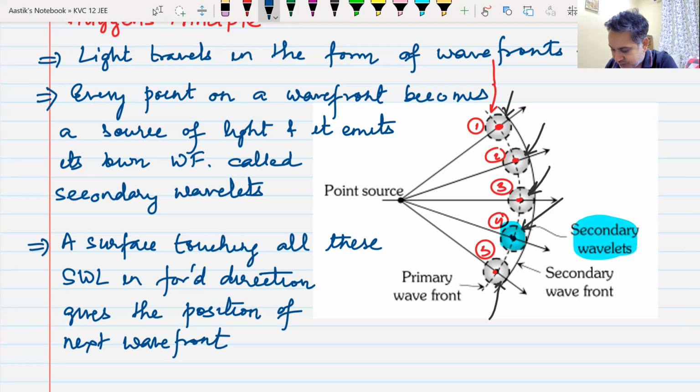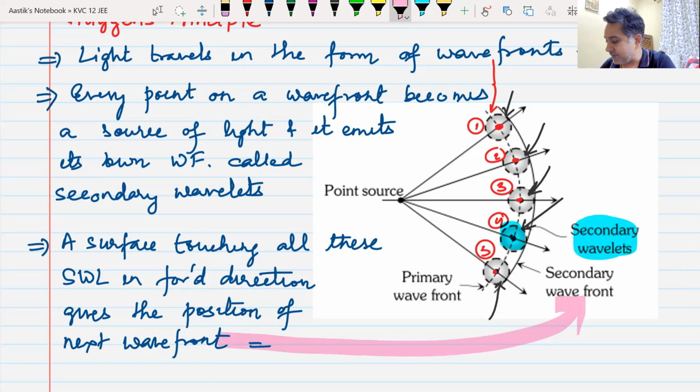This next wavefront is known as your secondary wavefront.